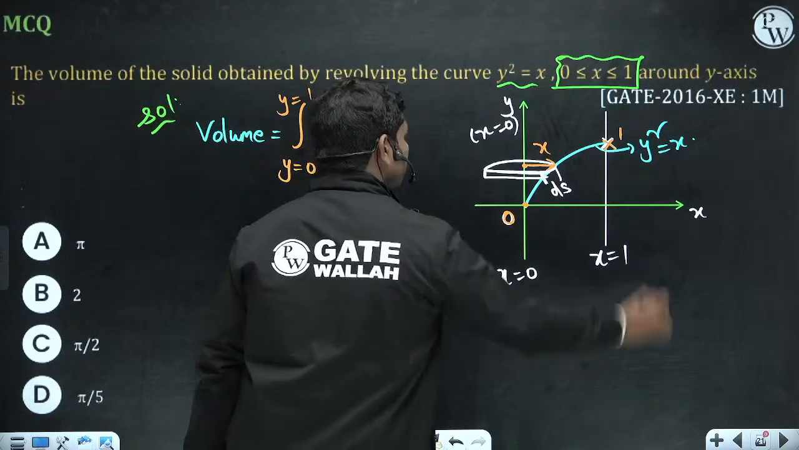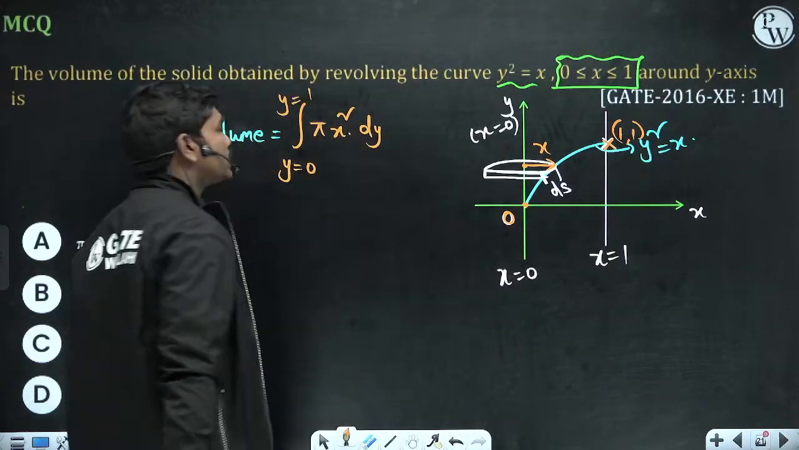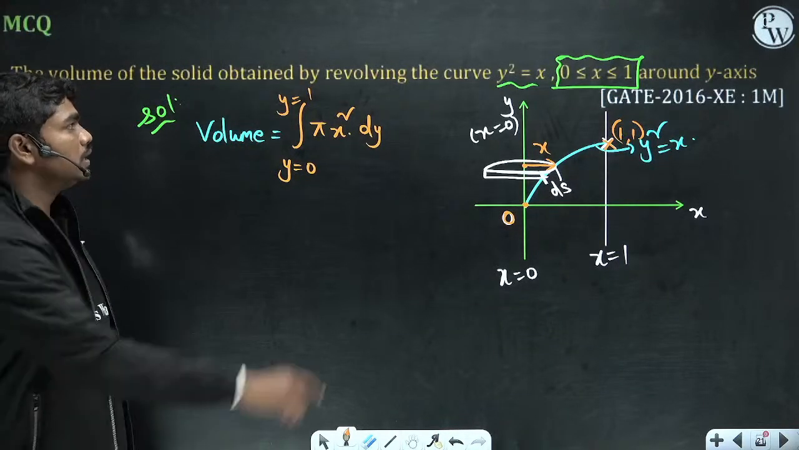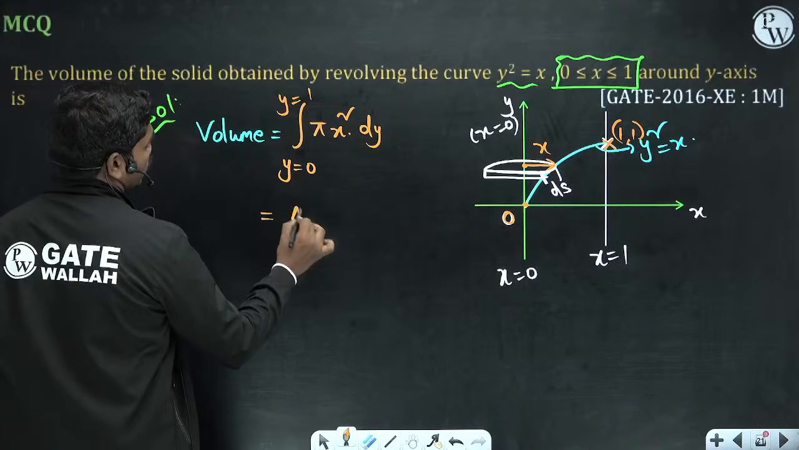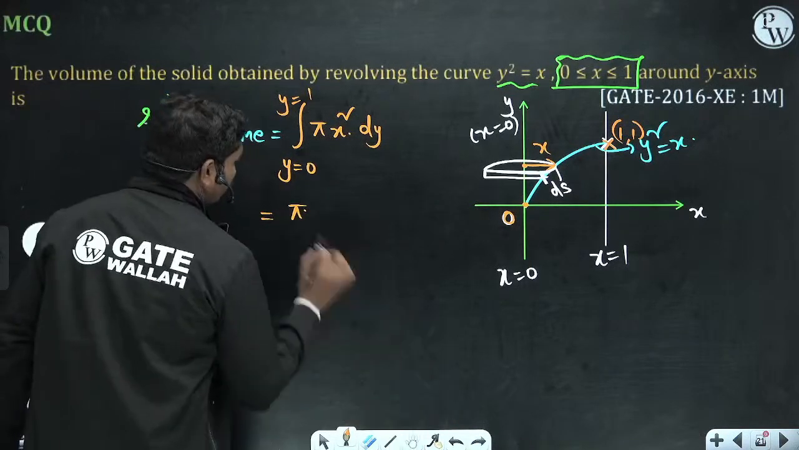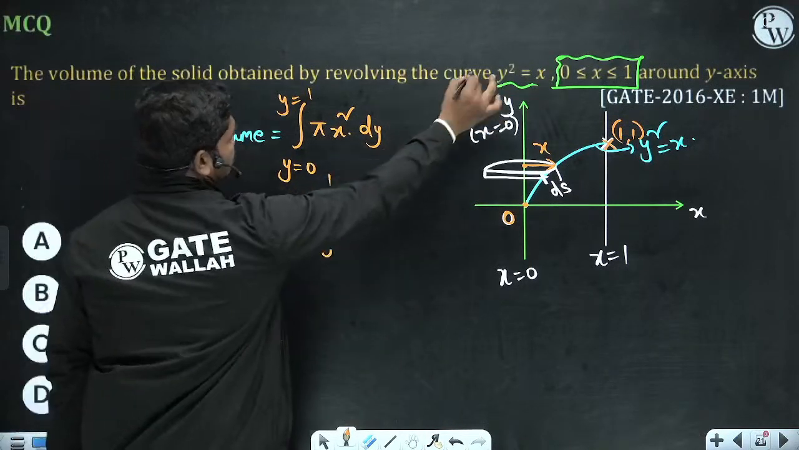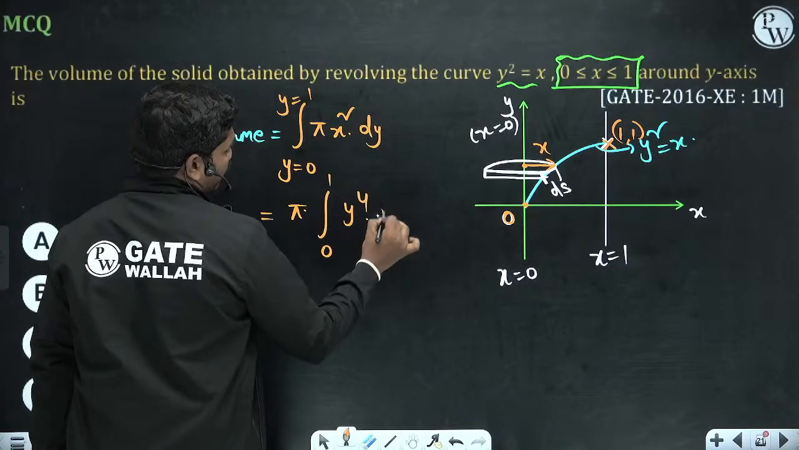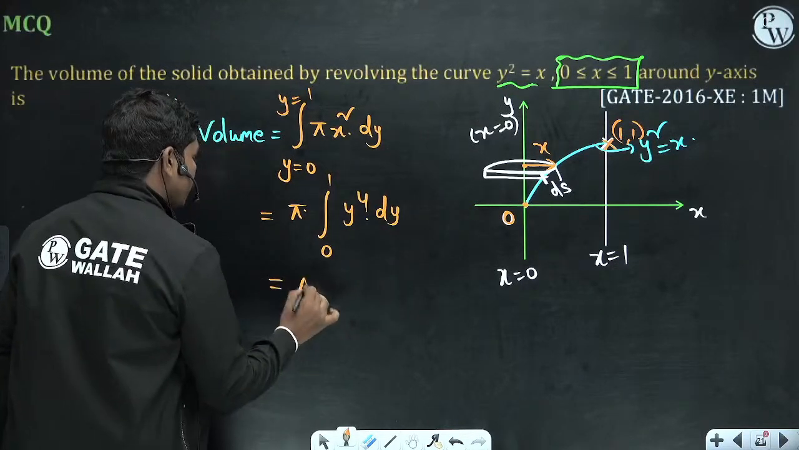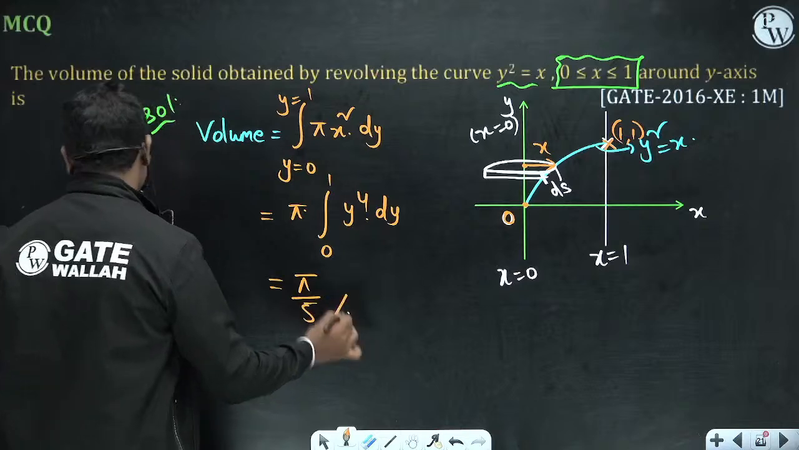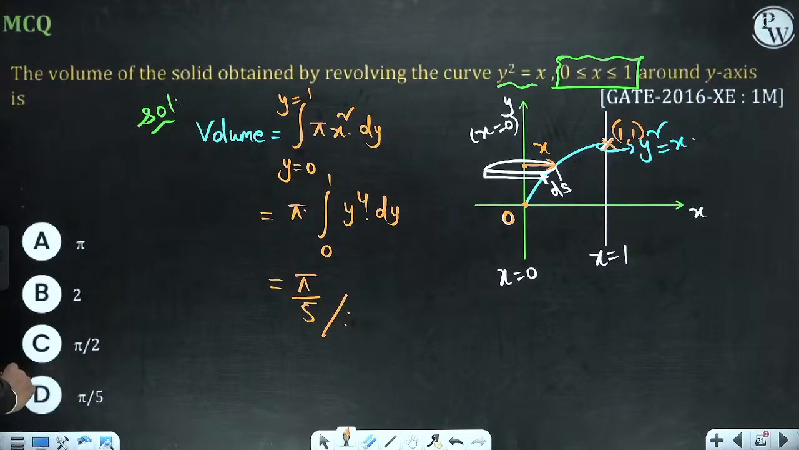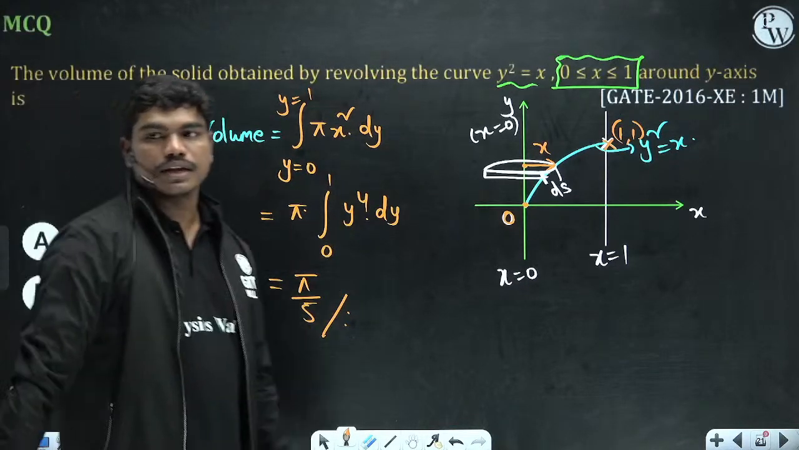So the y value at this point is also 1. So integral 0 to 1 of pi x square dx. So what is x square? Pi into integral 0 to 1, x square is nothing but y power 4 dy. If you do this integration, pi by 5 is the volume of the solid that you get generated here. So pi by 5, option D is the correct answer.